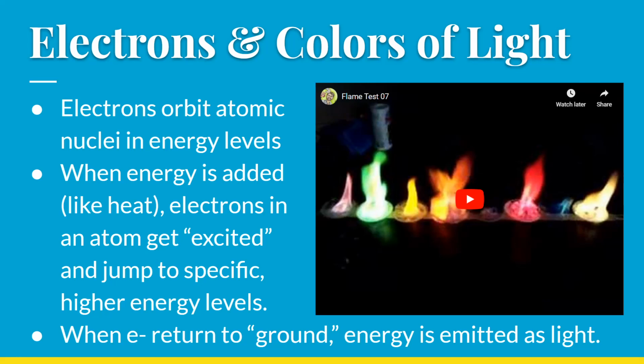So an electron that would normally be orbiting right next to the nucleus might now be significantly farther away. When those electrons fall back down to ground state, they have to get rid of the energy that they took in, and they get rid of that energy. Sometimes it's in the visible light spectrum, but they emit light. And it can be different colors depending on how far the electron's falling, how much energy it has as it falls.